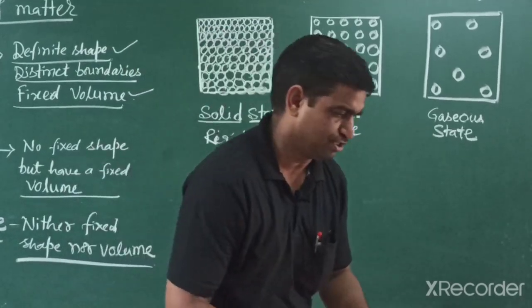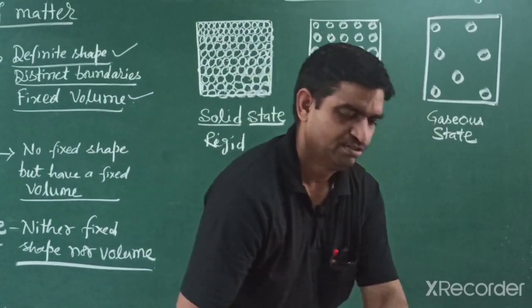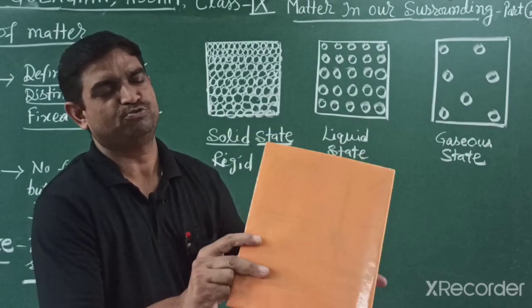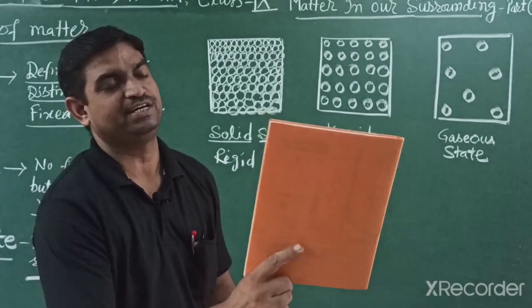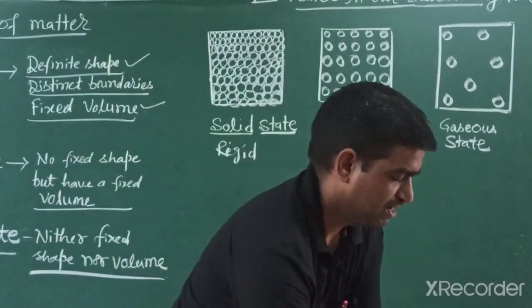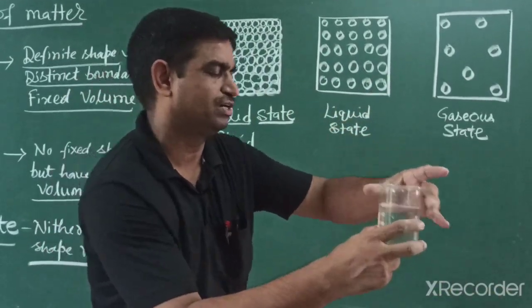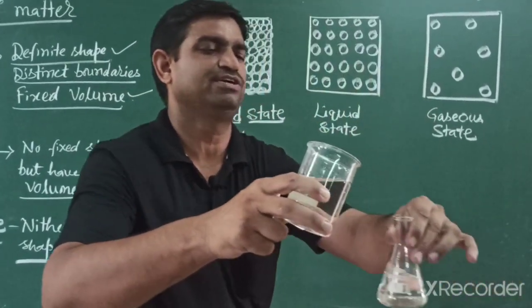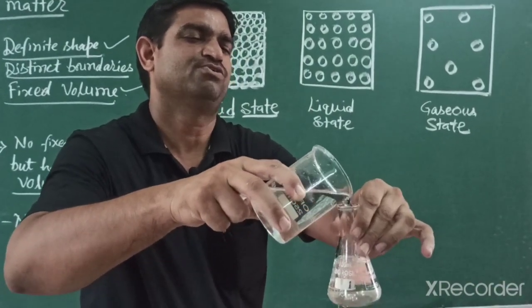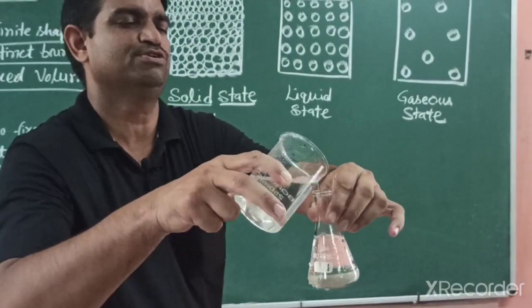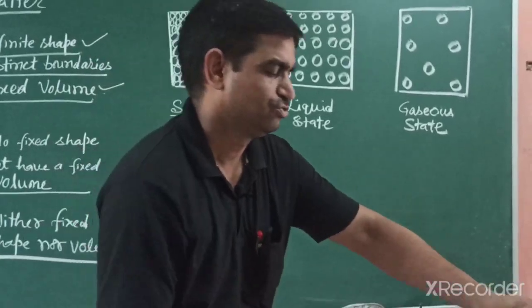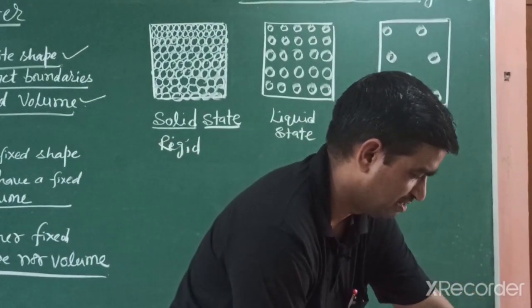If the force of attraction is strong, like in this notebook, it remains in a definite shape. But in liquids the force of attraction is weaker, so they change according to the container. If I place it in this conical flask, it takes the shape of the conical flask. Why? Because the force of attraction is weaker, so they cannot maintain their shape.